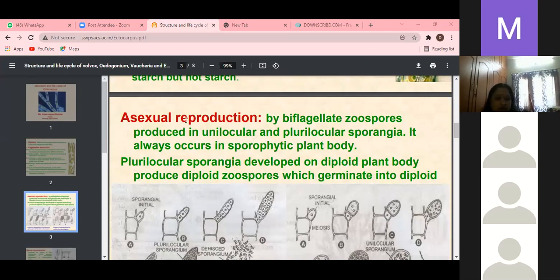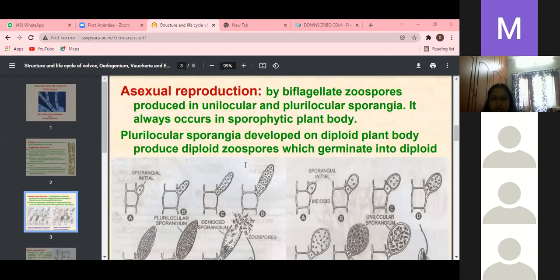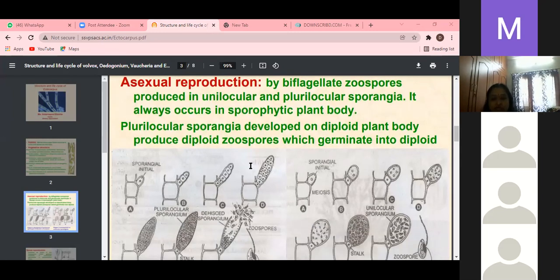Tell me, girls, how many types of reproduction can you observe in Ectocarpus? Two types, madam. What are they? Asexual and sexual. Okay. First, I'll explain the asexual reproduction. Here, asexual reproduction takes place by means of biflagellate zoospores.